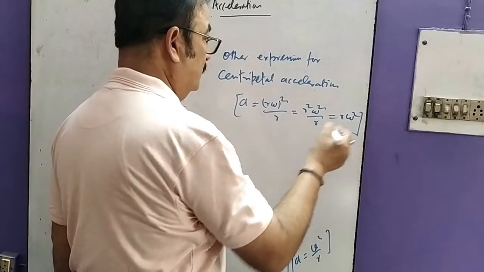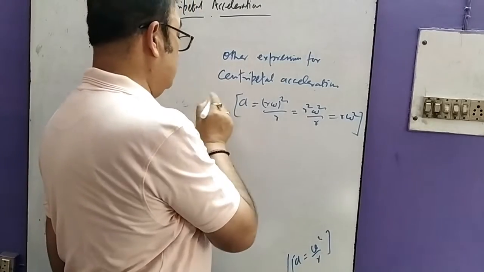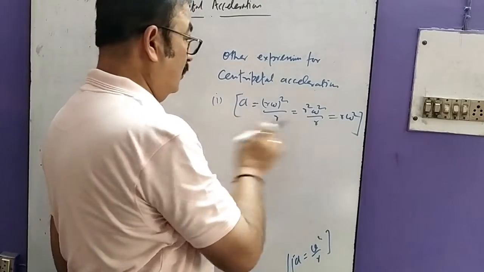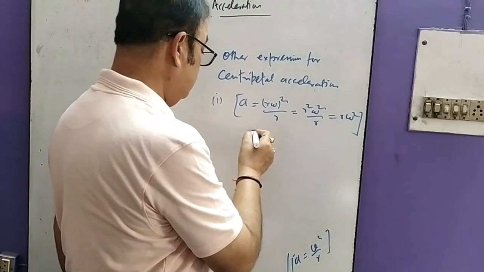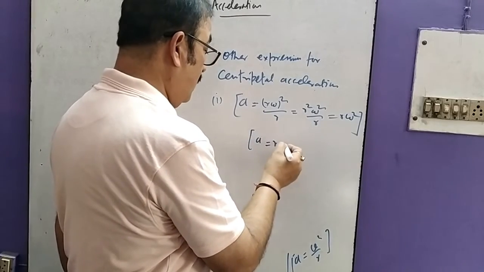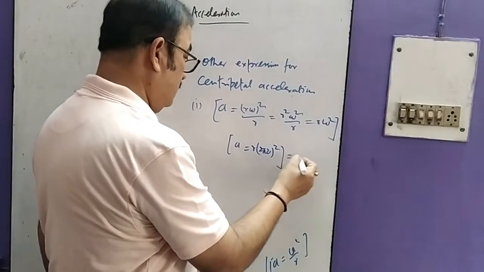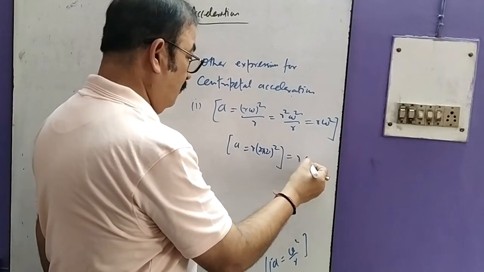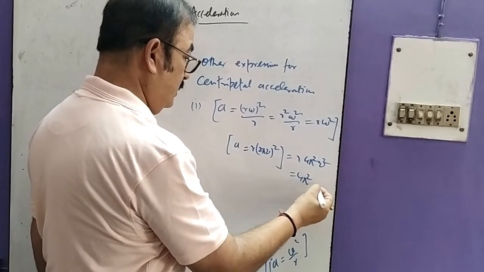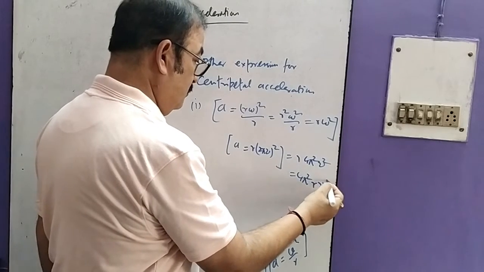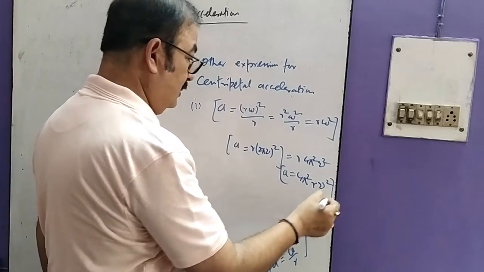This is another form. Okay. If any other format is needed, then we can also express omega in terms of frequency. Then what is that expression? a equals r into 2 pi nu whole square, that means r into 4 pi square nu square, simply 4 pi square r nu square is another expression for centripetal acceleration.